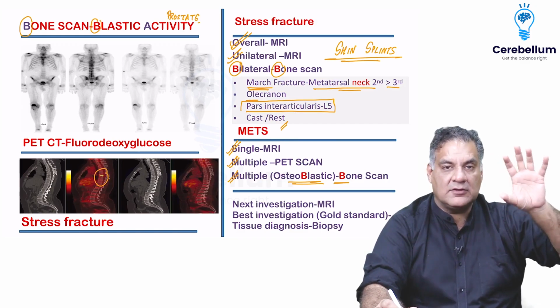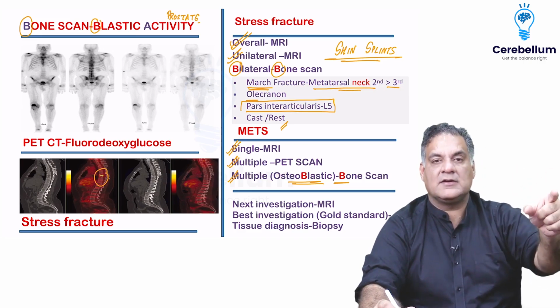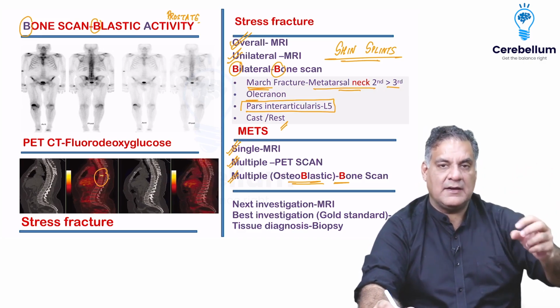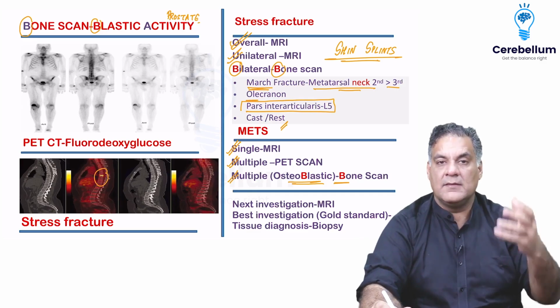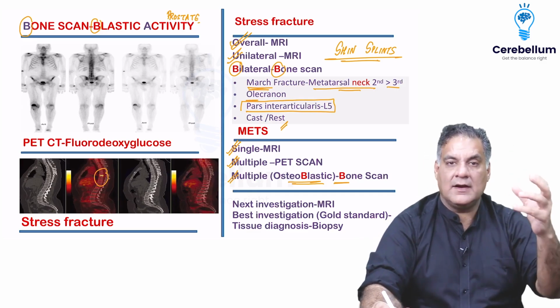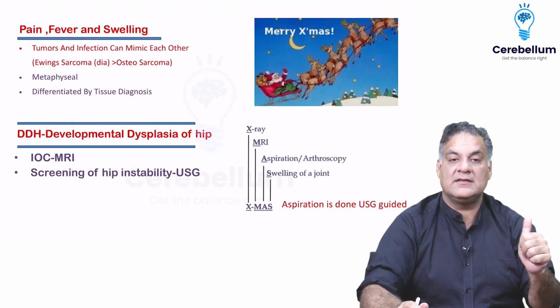But what is the best or the gold standard for infections? Grow the organism on culture media. How will you get the sample? Take a biopsy. What is the best investigation for a tumor? See the tumor cell under a microscope. How will you get the sample? Go and do a biopsy. So remember that tissue is diagnostic, radiology is suggestive.